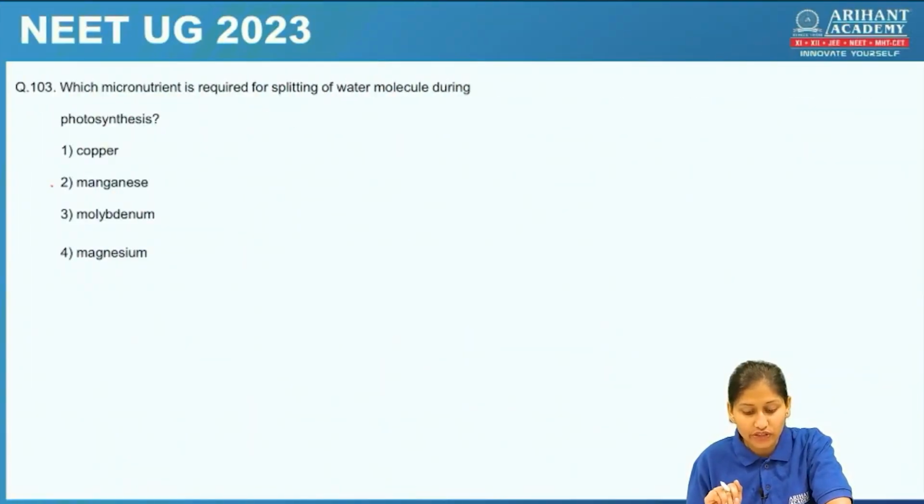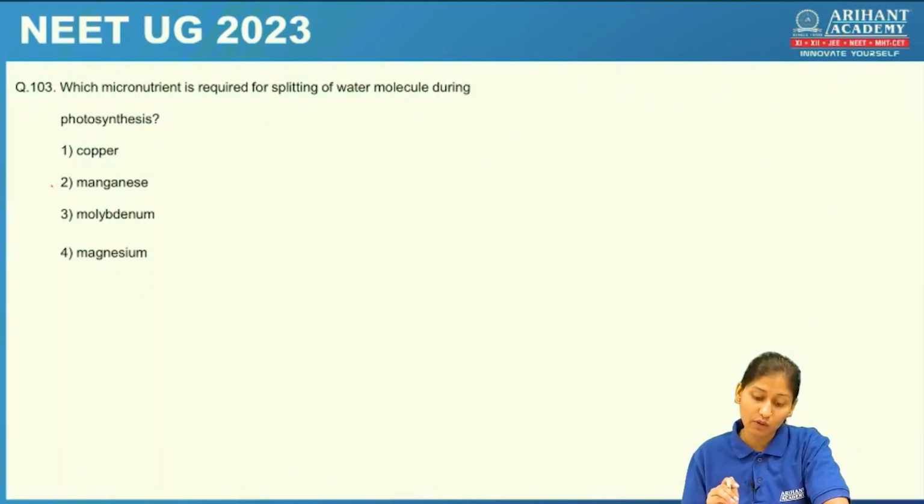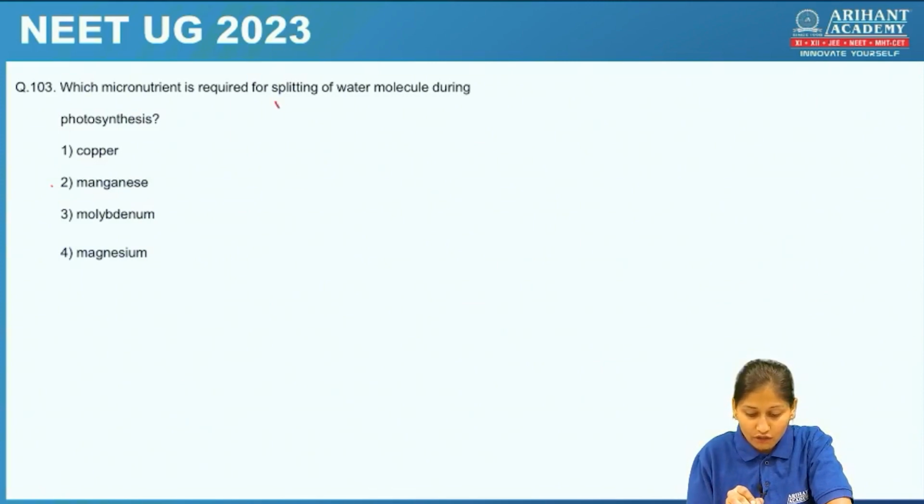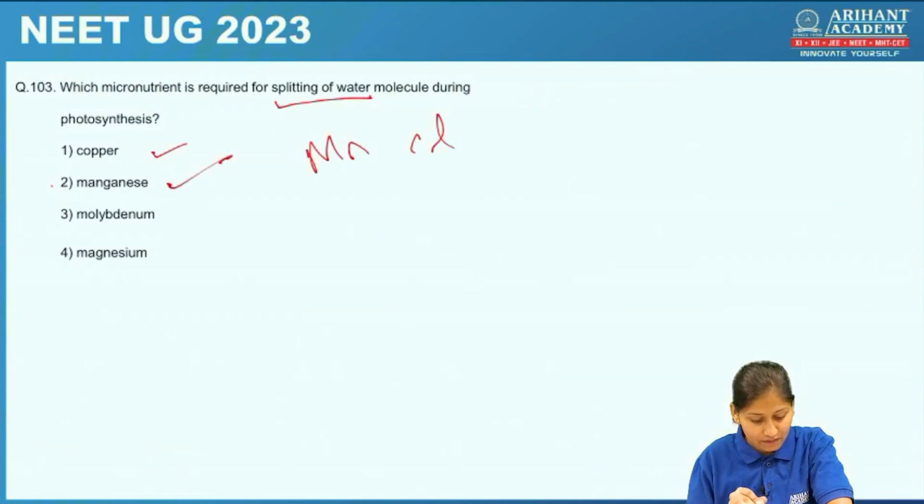Which micronutrient is required for the splitting of the water molecule during photosynthesis? Now here splitting of the water is associated with two nutrients, students, manganese and chlorine. Let's check the options here. Copper, no. Manganese, yes.